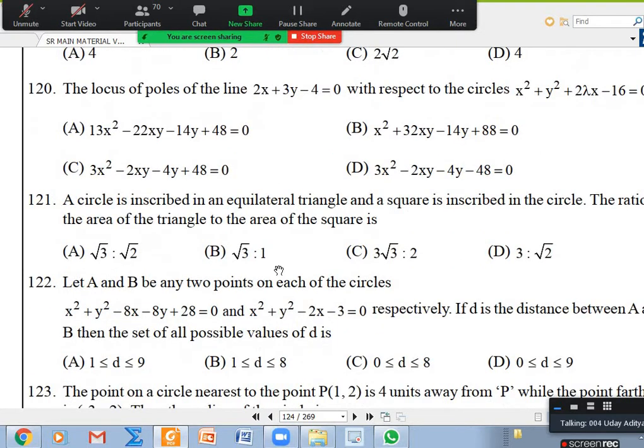Sir, 120 also. Okay. Locus of poles of the line with respect to this. Oh, the circle is not fixed because within the circle there is one lambda. As lambda changes, the circle changes. Even though the line is fixed, the circle is changing, so the pole is changing. What is the locus of that point? We'll take the pole as x1, y1, find the polar and compare with the given one. We'll get some relation between x1, y1, lambda. We'll eliminate lambda and find the relation between x and y.